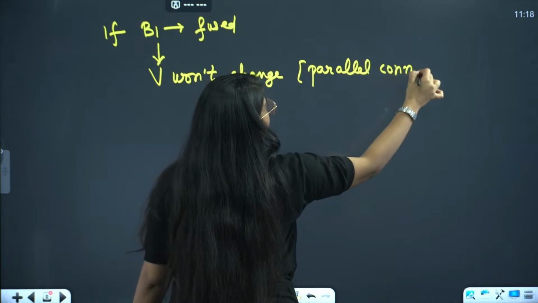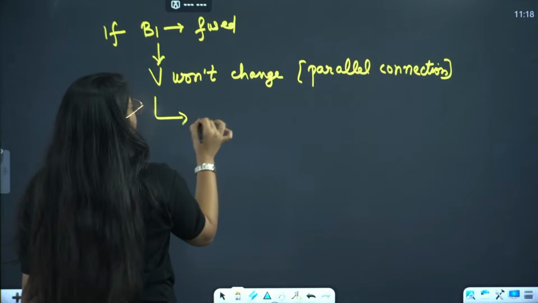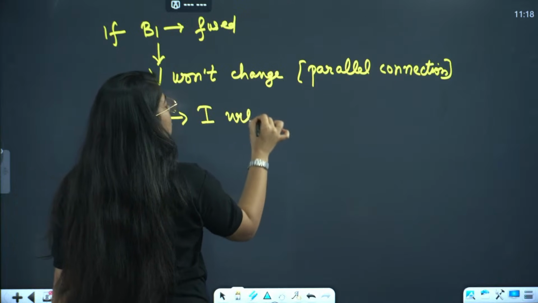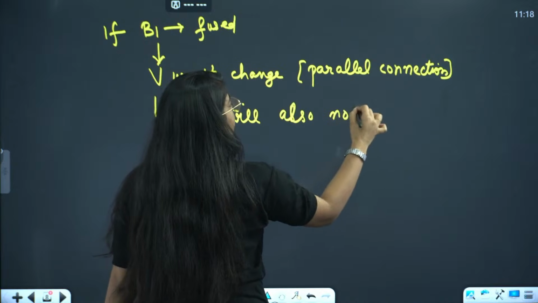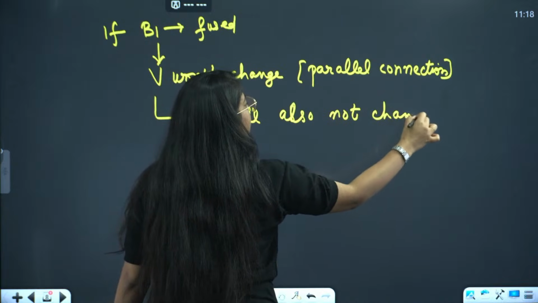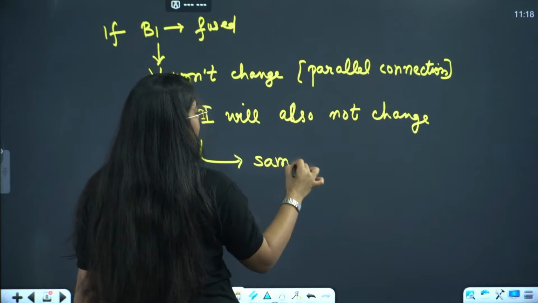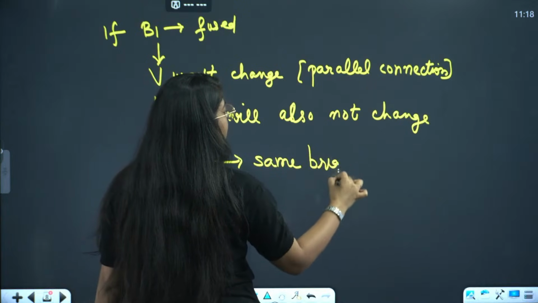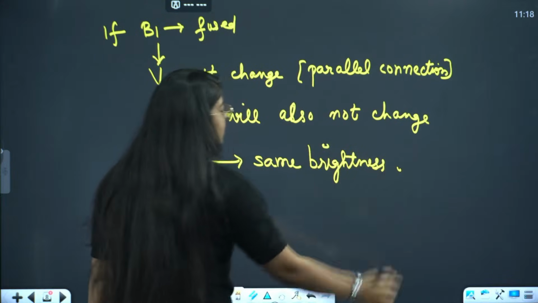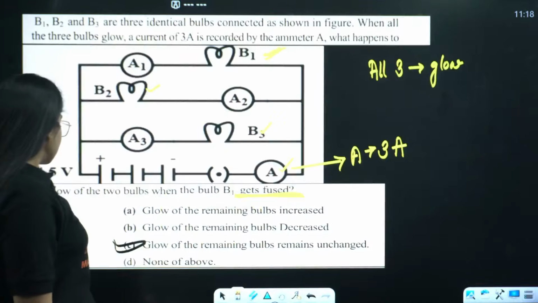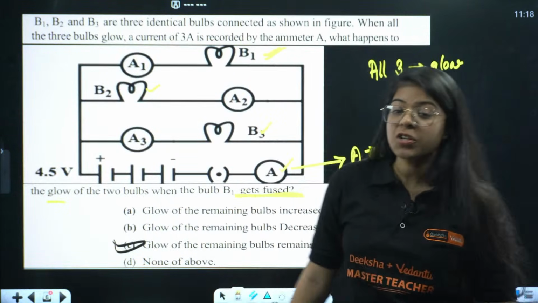And hence current will also not change, and they will glow with the same brightness. Very good, everyone. Whoever said that the glow of the remaining bulbs remains unchanged, very good.